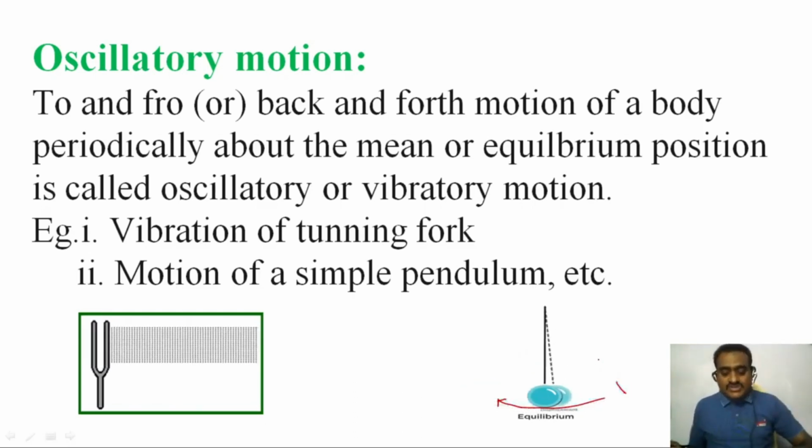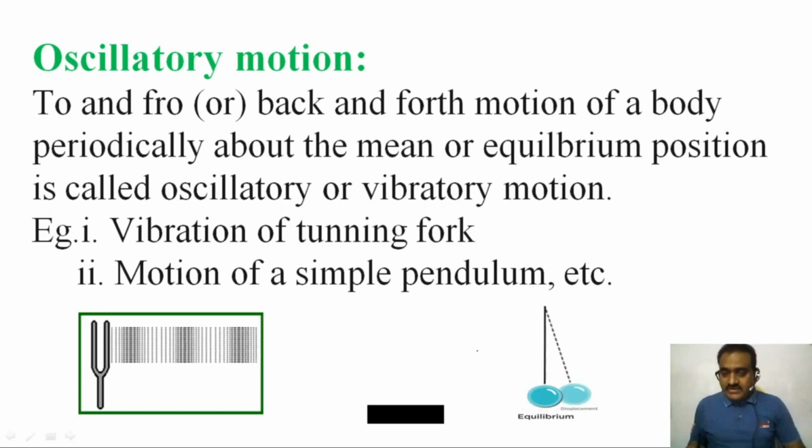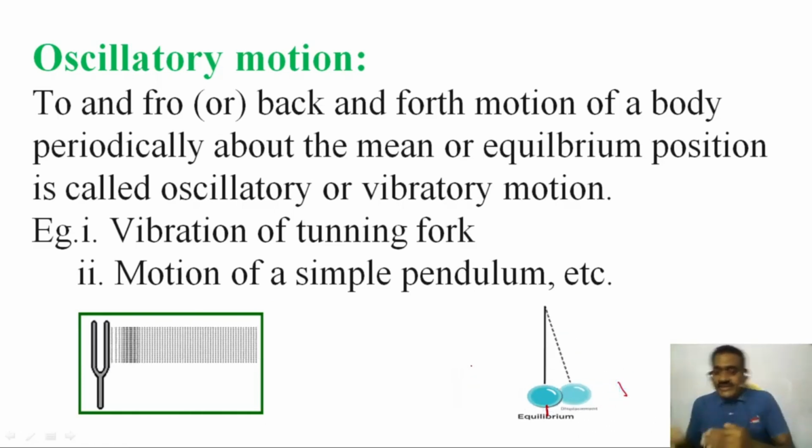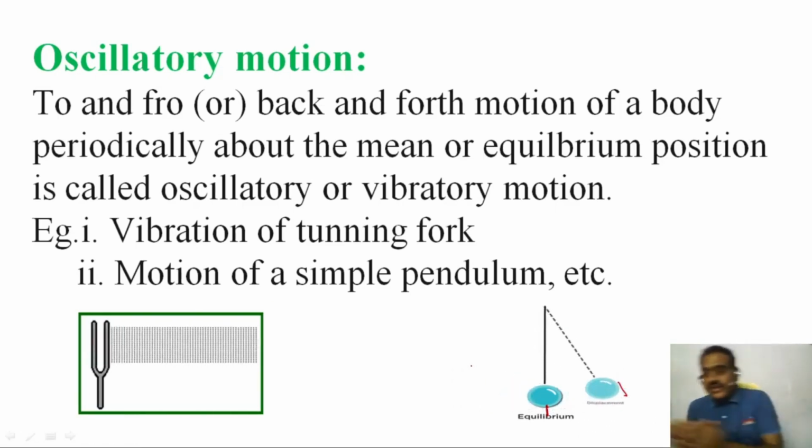What is the mean position? You observe clearly what I am saying. This is the center point, the equilibrium position or mean position. This is the extreme point or end point. From the end point, it is coming back and going forth.